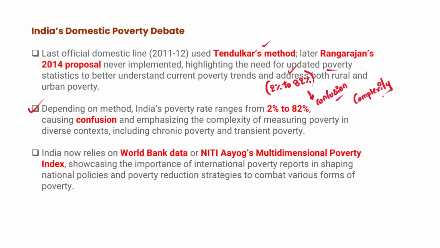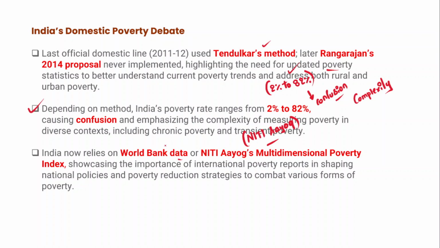However, India now depends on World Bank data or Niti Aayog's multidimensional poverty index. Niti Aayog also publishes the multidimensional poverty index. Through it, we get data on which state and which region has the highest poverty levels, and how we need to frame targeted policies that particularly focus on people below the poverty line.